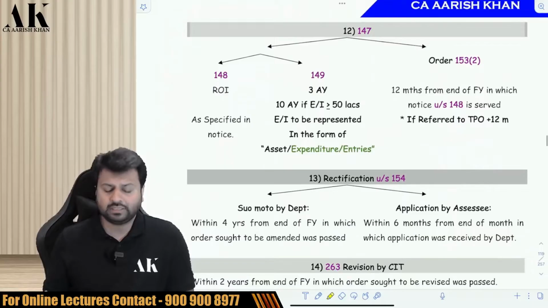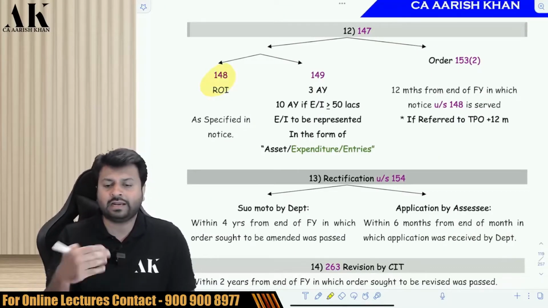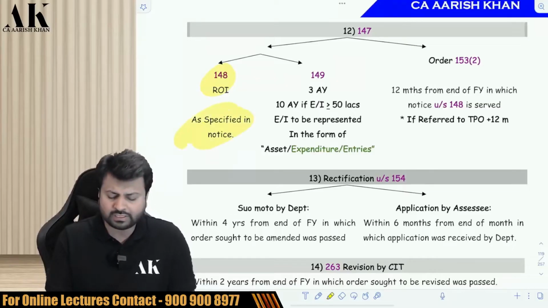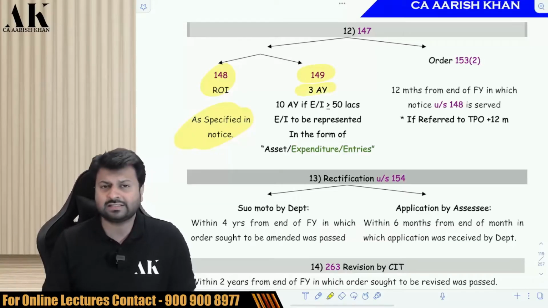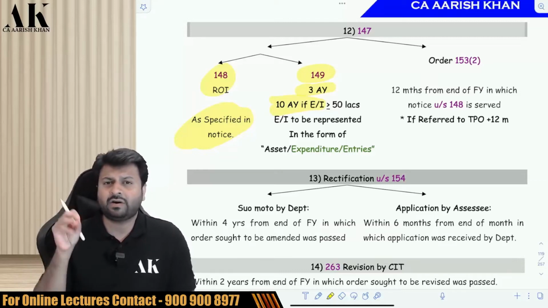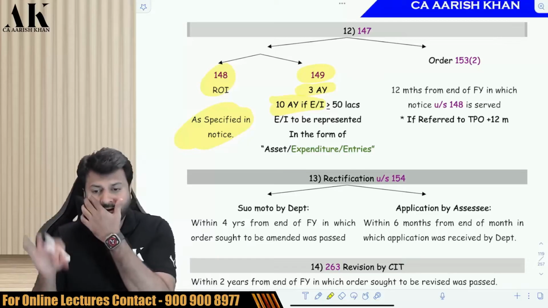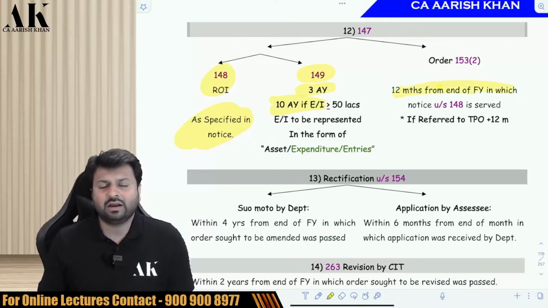Okay. In 147, there were multiple time limits. First, 148, notice will come to you. You will be asked to file an ROI. Within how many days you will file an ROI? It will be mentioned in the notice. Now, for how many years they can send you a notice? They can send you notice for 3 years in some cases and 10 years in some cases, where the escaped income is greater than or equal to 50 lakhs rupees, and it is represented in the form of an asset, in the form of an expenditure, in the form of entries in the books of accounts.